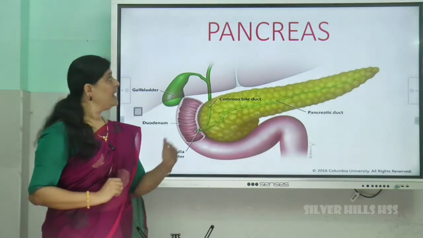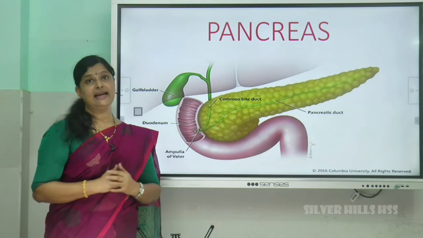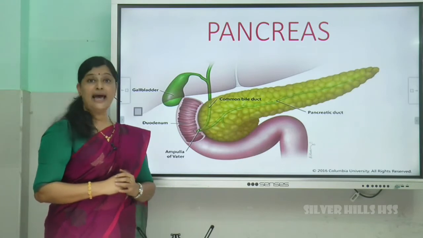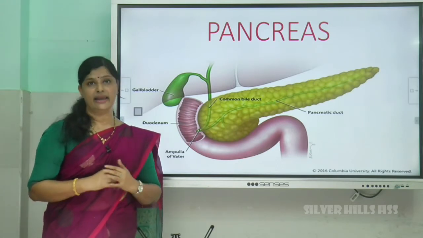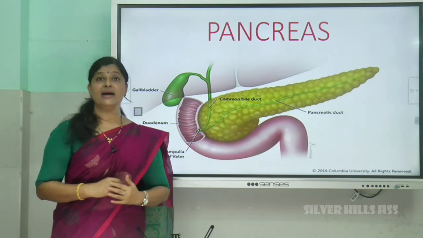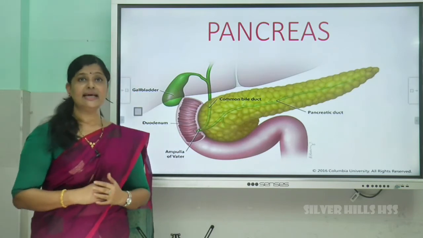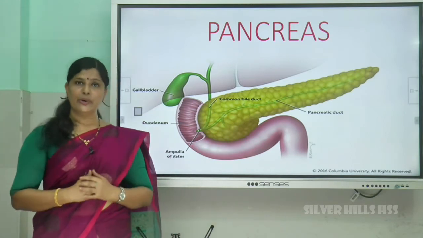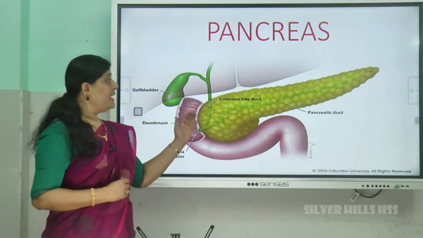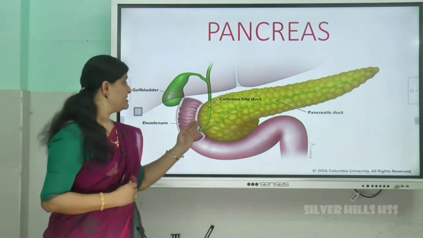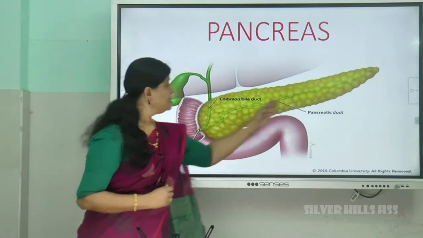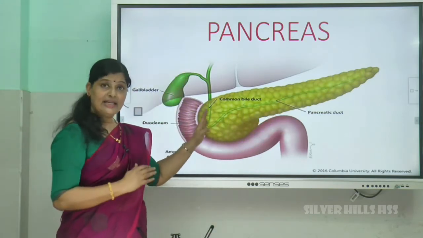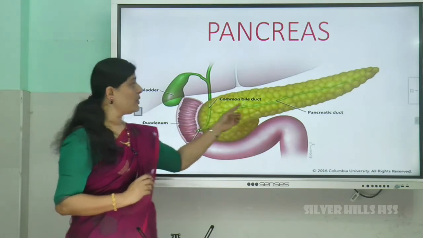That's about the bile. Next comes the next gland. The next gland is called the pancreas. Pancreas is considered as an exocrine gland as well as an endocrine gland. This is the pancreas, right? It is considered as an exocrine as well as an endocrine gland.